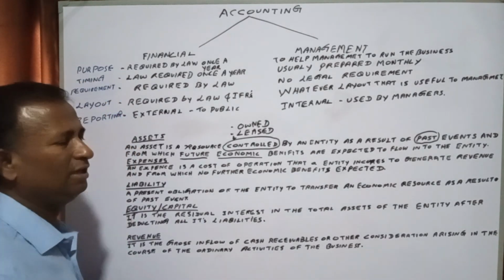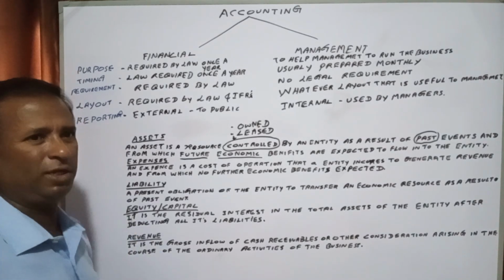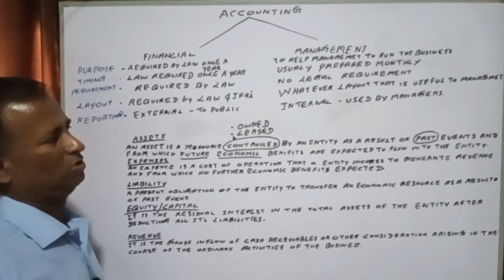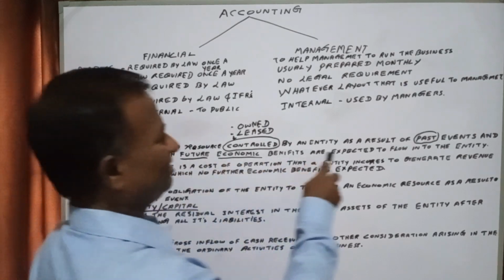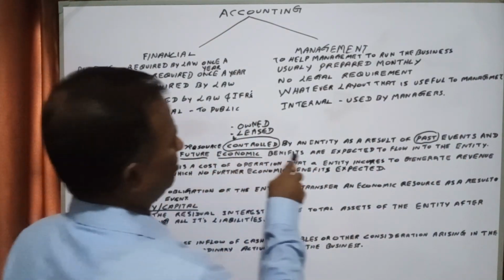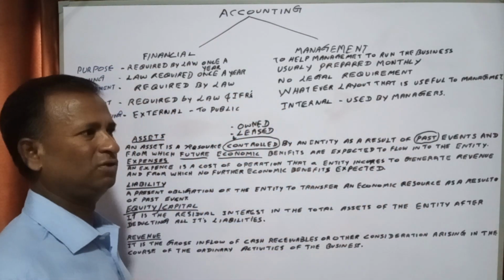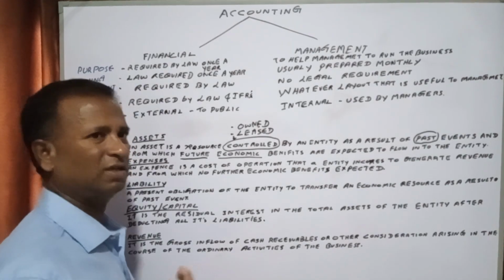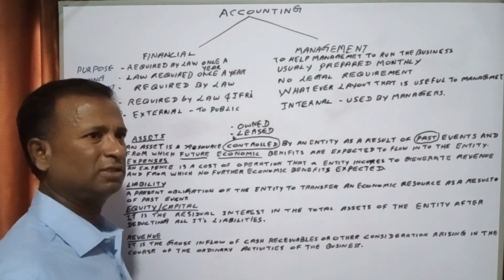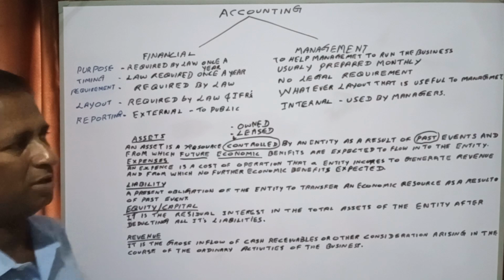So that is generating income. That machinery is helping to generate your income in the course of business. So that is the explanation: past events, from which future economic benefits are expected to flow into the entity. The economic benefits are coming to the company from purchases done in the past, the machinery purchased in the past.